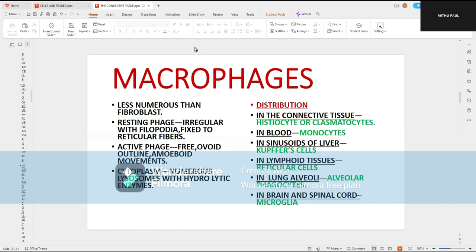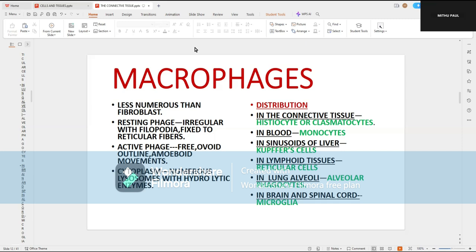Now, the second type of connective tissue cell is known as the macrophage. Phage means having the capacity to engulf, and macro means bigger in size. So this type of cell is present almost everywhere, having different sorts of names. They are less numerous than the fibroblast. In the resting phase, they have multiple processes by which they anchor themselves to the connective tissue fibers.